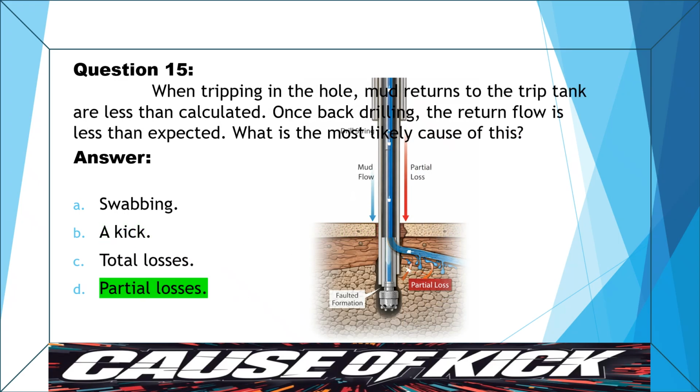Question. When tripping in the hole, mud returns to the trip tank are less than calculated. Once back drilling, the return flow is less than expected. What is the most likely cause of this? The most likely cause is partial losses, where some drilling mud is lost into the formation instead of returning to the surface.